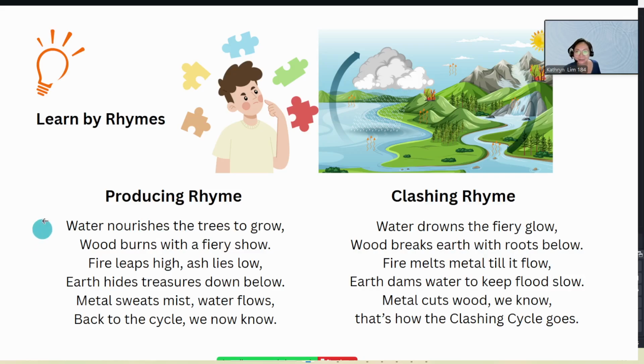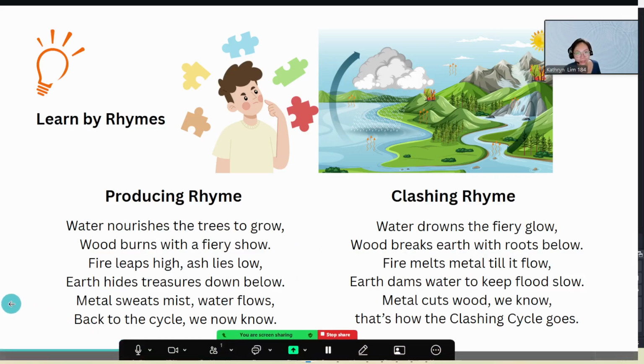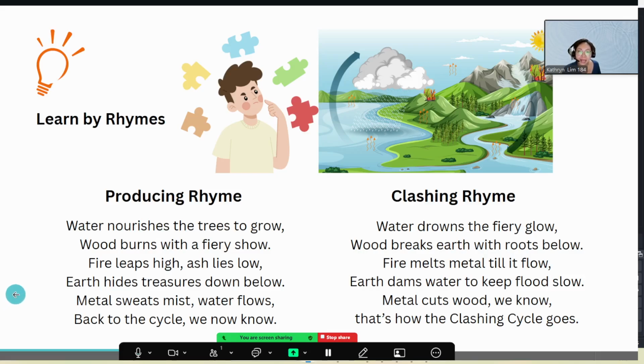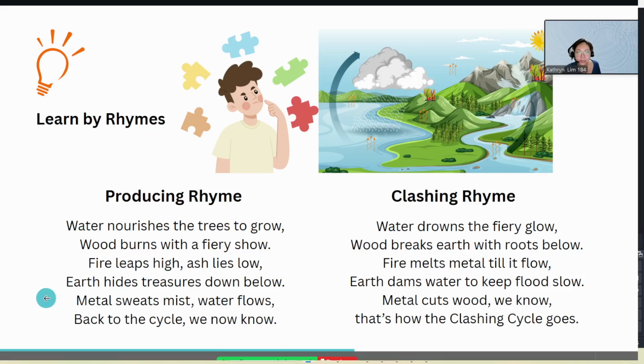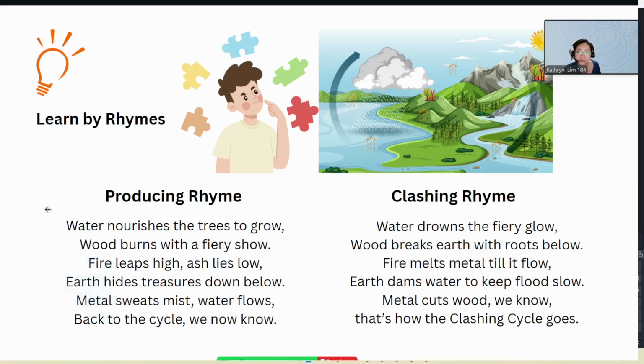The producing rhyme says: Water nourish a tree to grow, wood burn with a fiery show. Fire leaps high, ashes lie low. Earth hides treasure down below. Metal sweats mist, water flows. Back to the cycle we now know. It talks about the producing cycle. If you find it hard to memorize or understand, maybe when you read this rhyme, you can understand better.